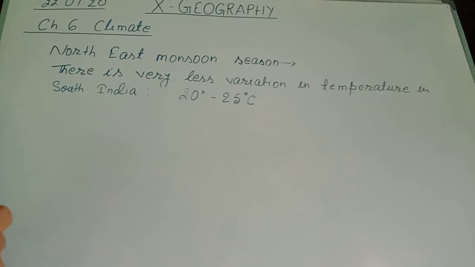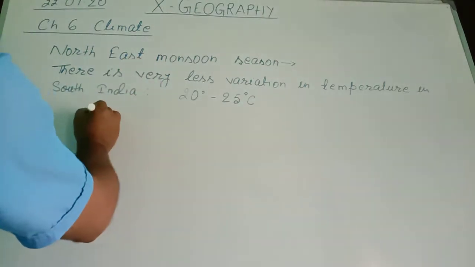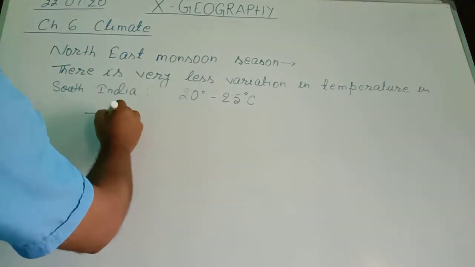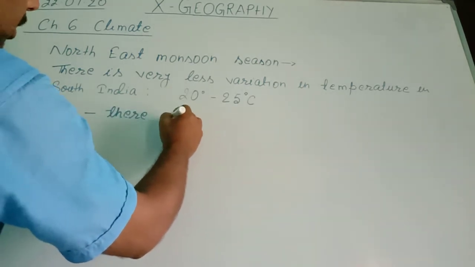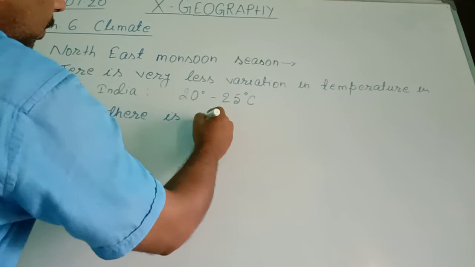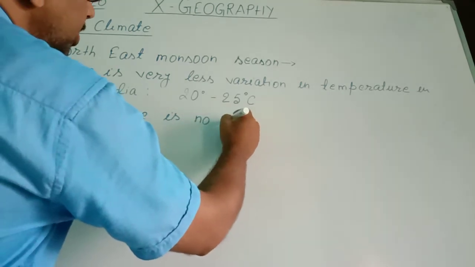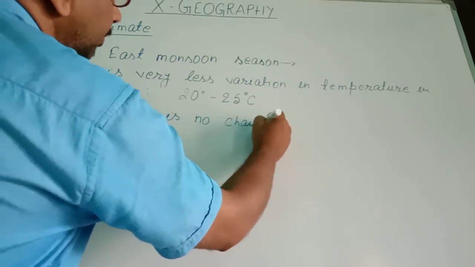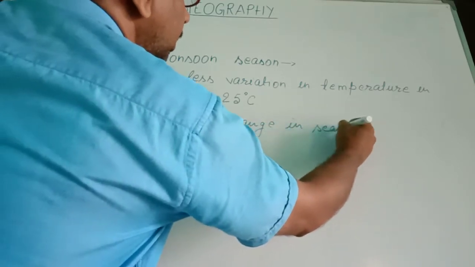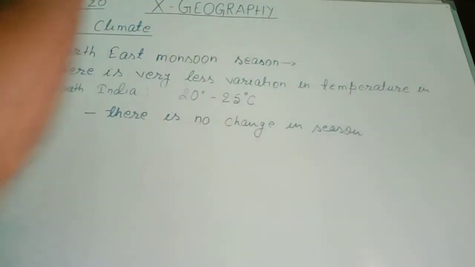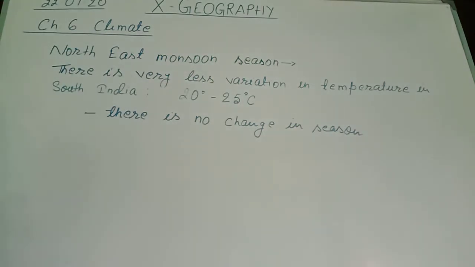So on the basis of this, we say there is no change in season. It means there is no clear-cut summer season and clear-cut winter season, because temperature variation is very less.